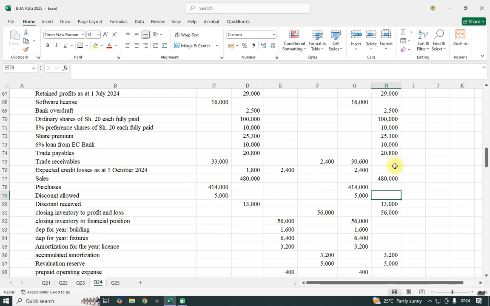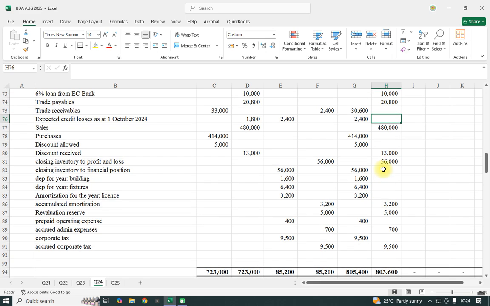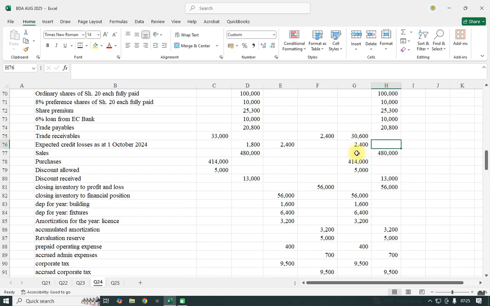It is increasing by the increase, because the increase is what will be taken to the statement of financial position. But already we have accounted for it.